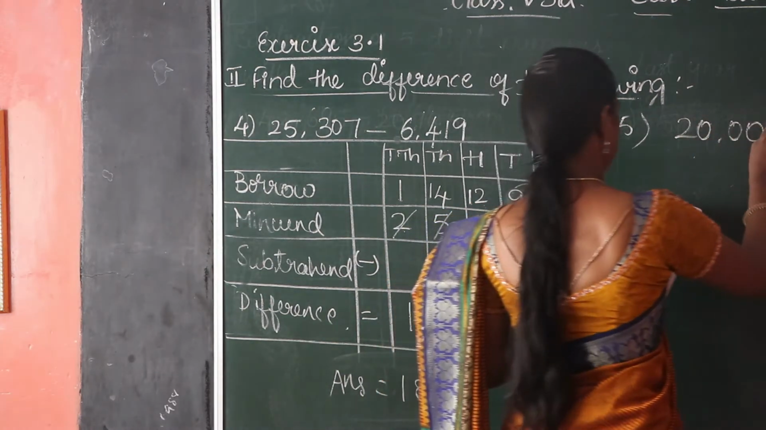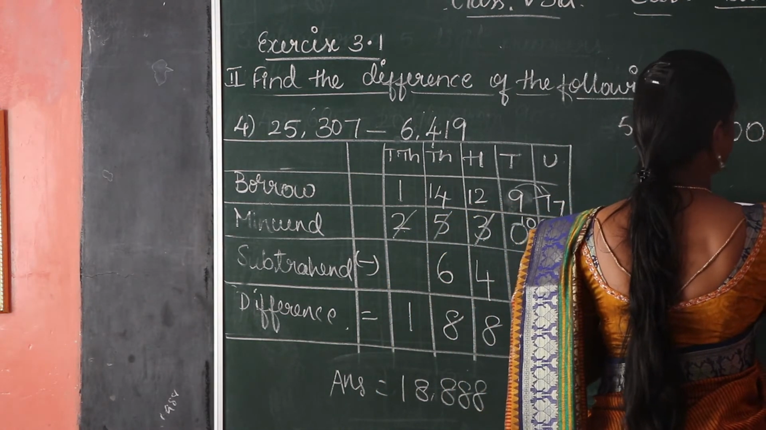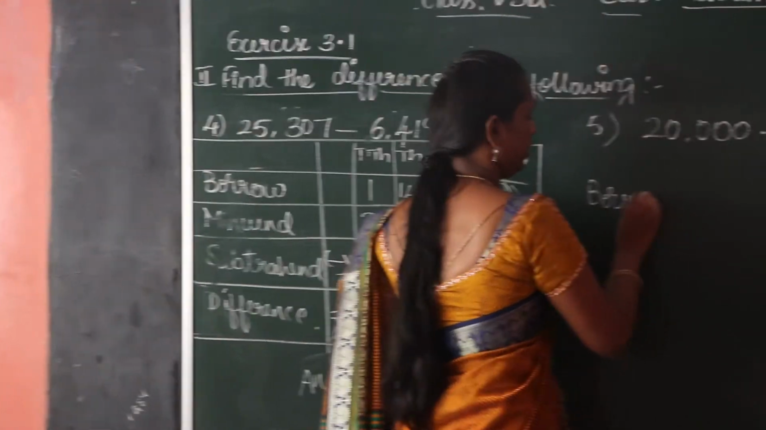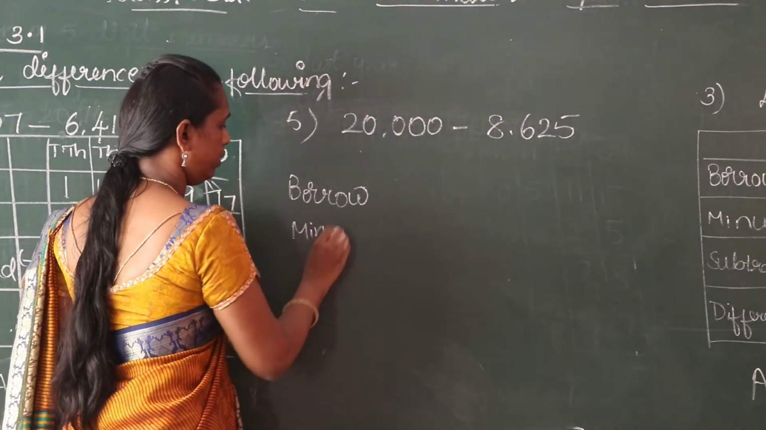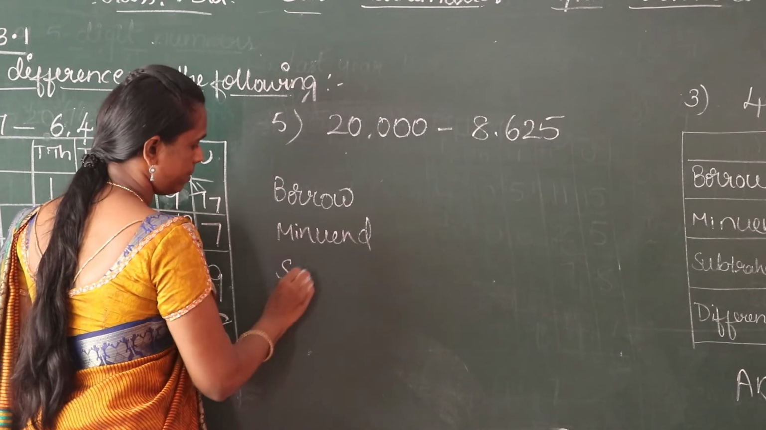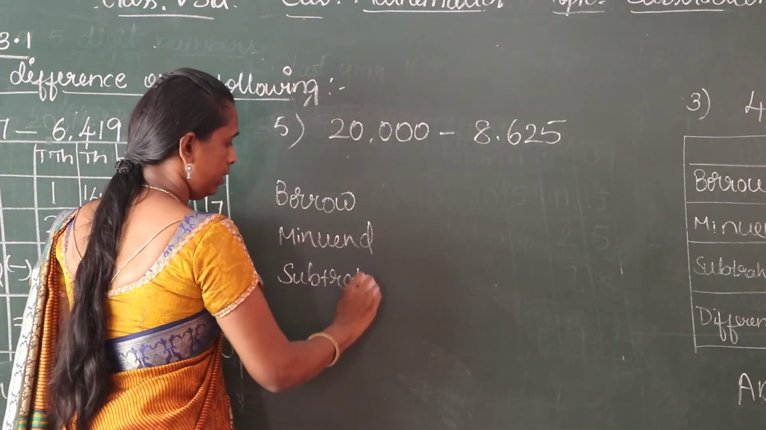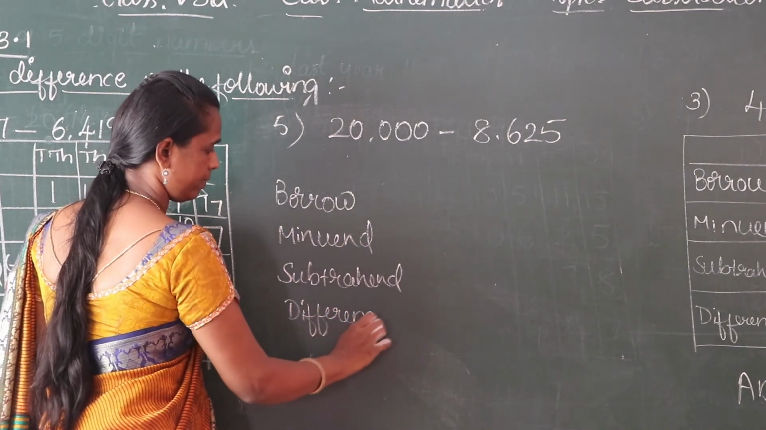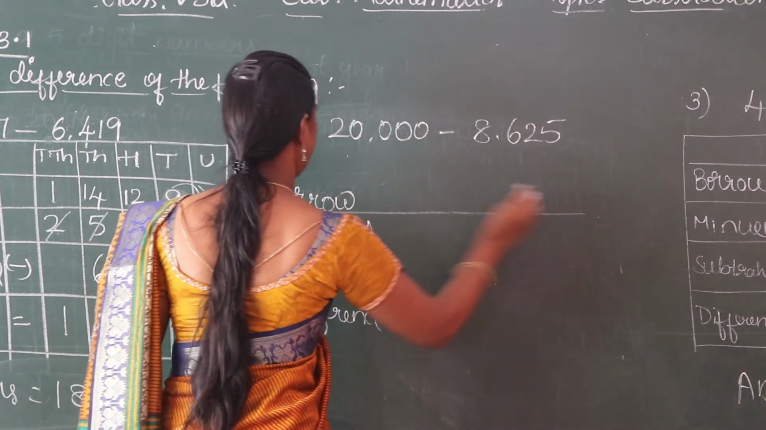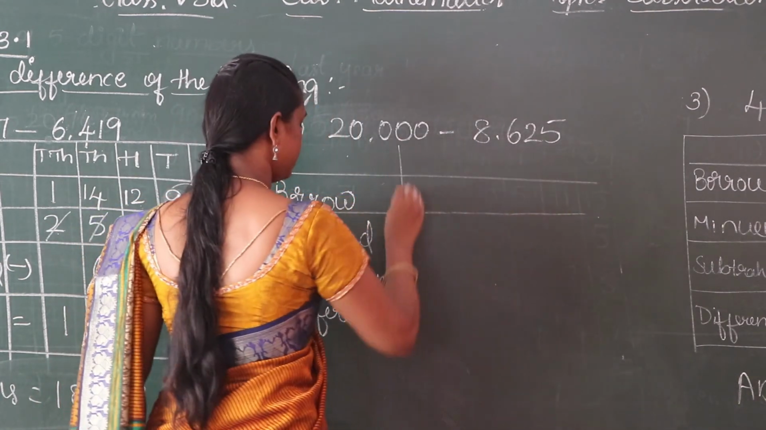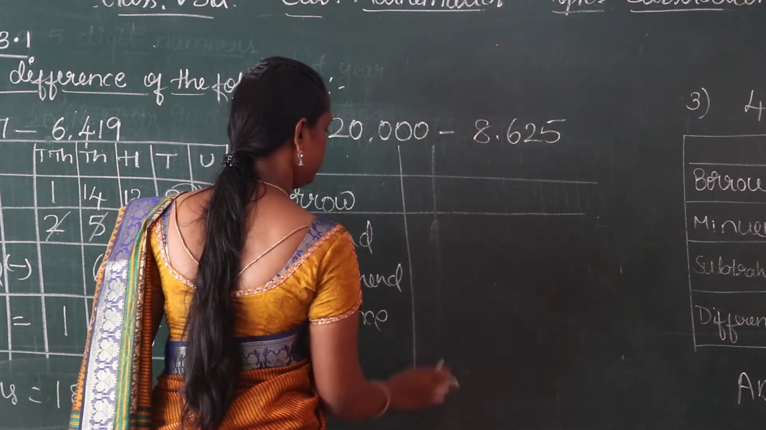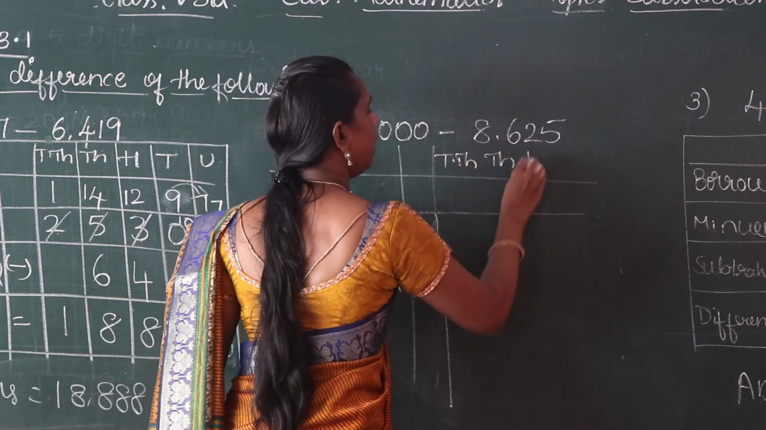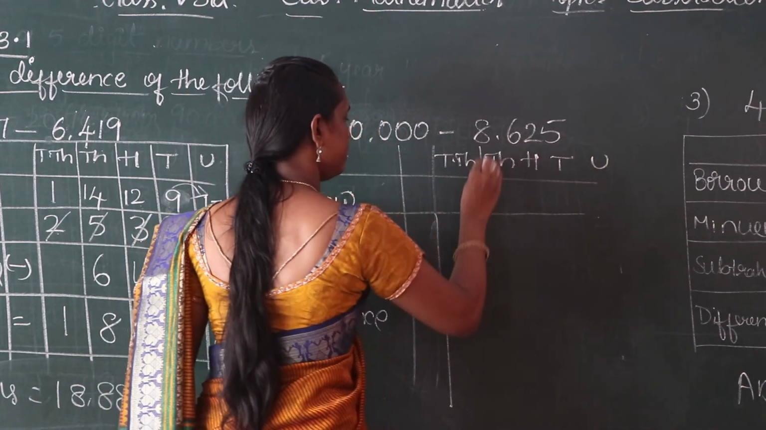20,000 minus 865. Write on the table. Borrow, minuend, subtrahend, difference. Write down the places column. 10,000, 1,000, 100, tens, units.